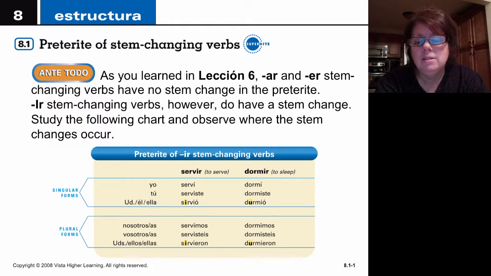Dormimos and dormisteis is the same, no change there. And then we have dormieron, again in the third person, but this time plural. The O has changed to just a U. Make sure you highlight that in some way in your notes.